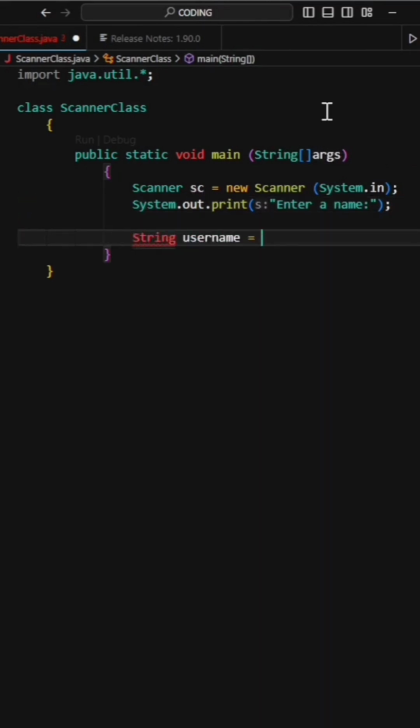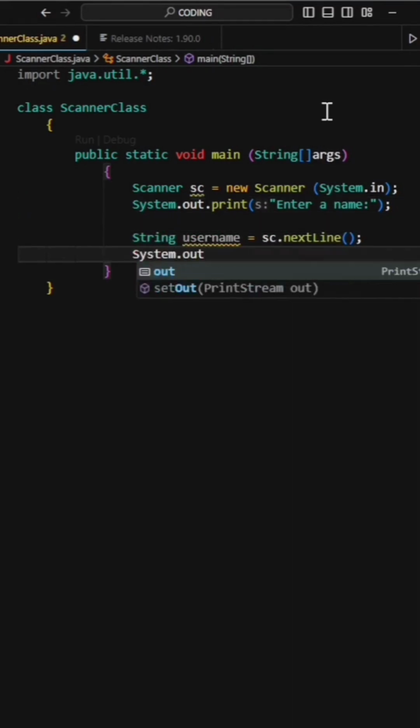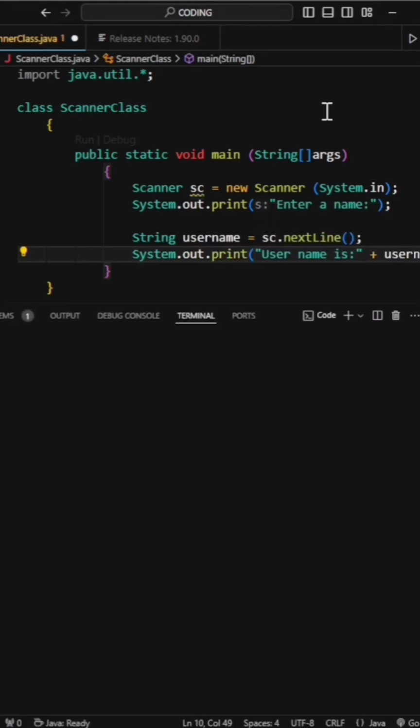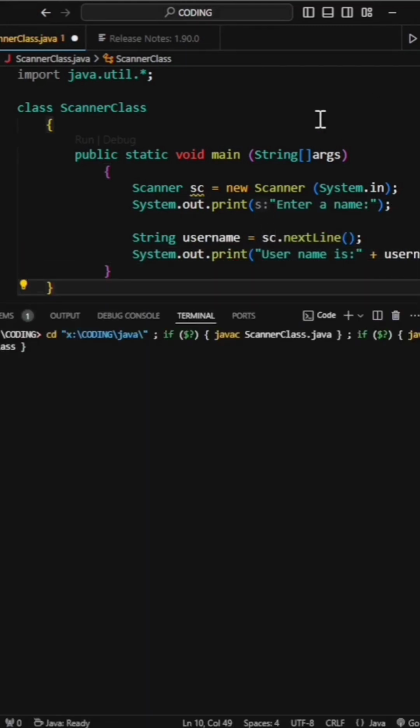For example, if we want to read a user's name, we can use the nextLine method like this. The input is then stored in the username variable.